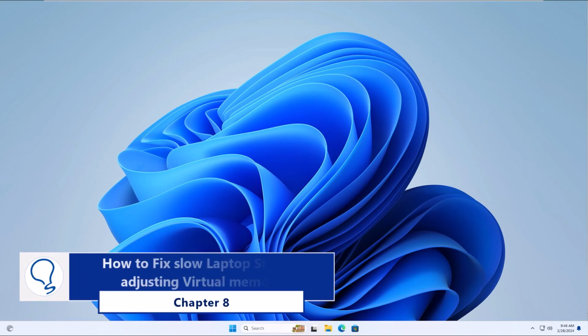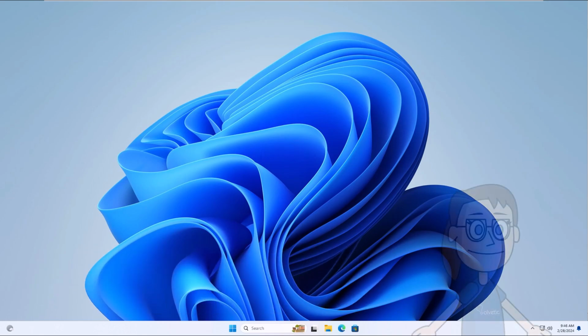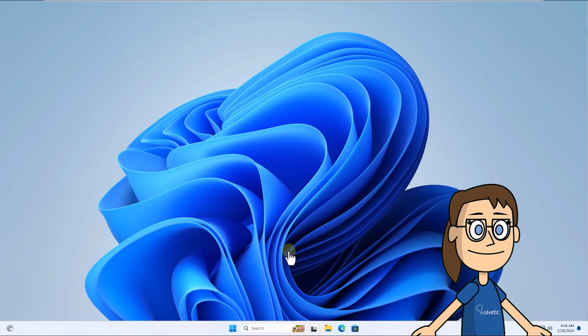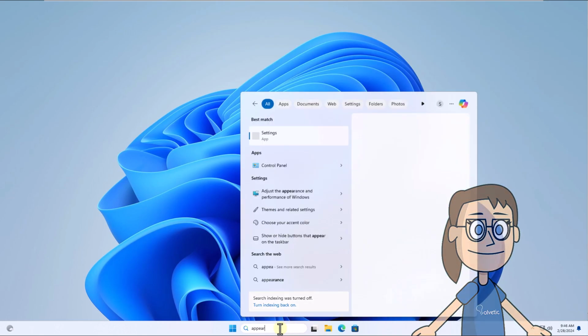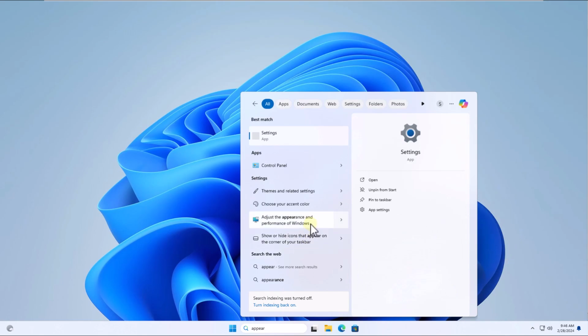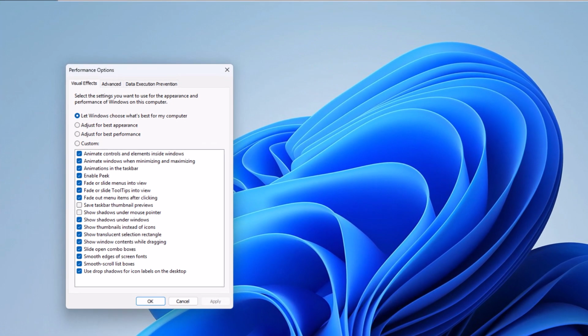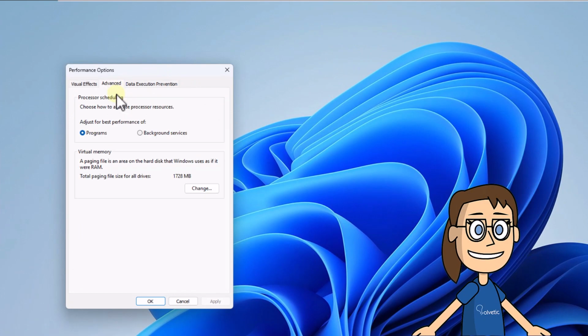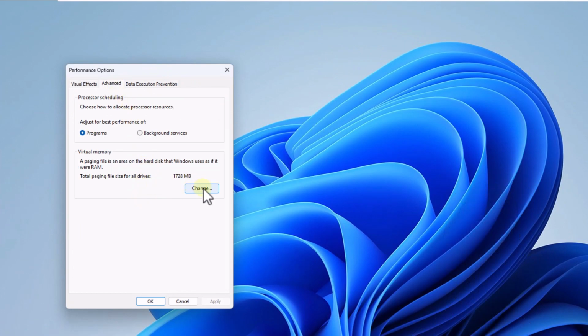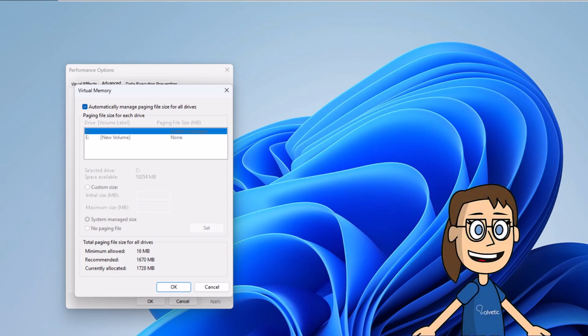Chapter 8. How to fix slow laptop startup adjusting virtual memory. To get started, enter Appearance in the search box. Click on Adjust the appearance and performance of Windows. After that, in the Advanced tab, click Change located in the Virtual Memory section. First, uncheck the box, Automatically manage paging file size, and then you can manually set this size or have the system do it. If you change something, you must restart the PC.